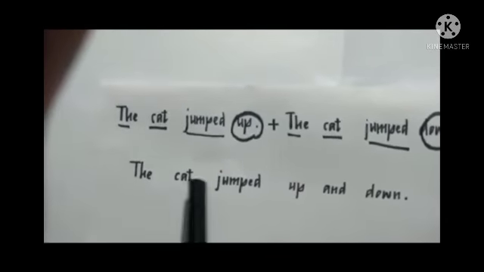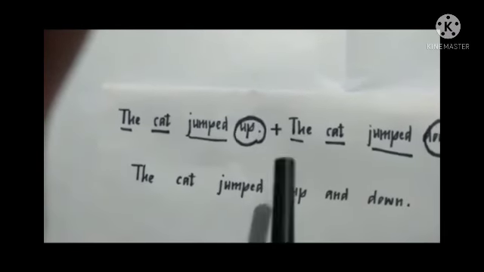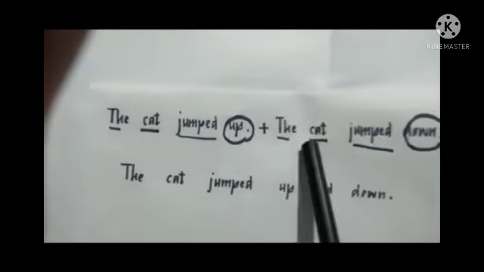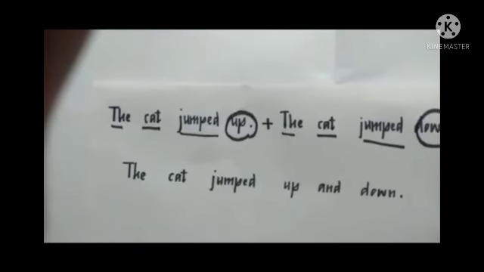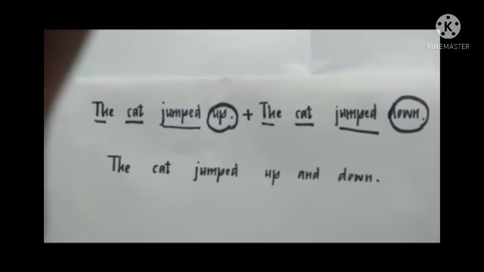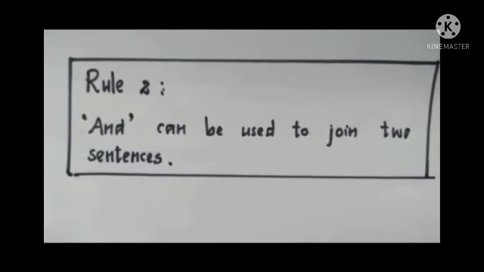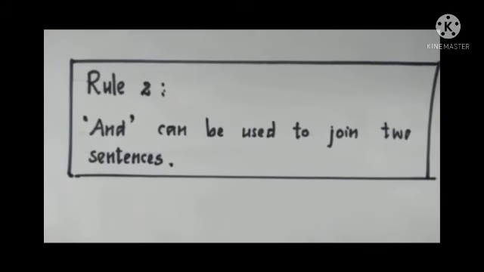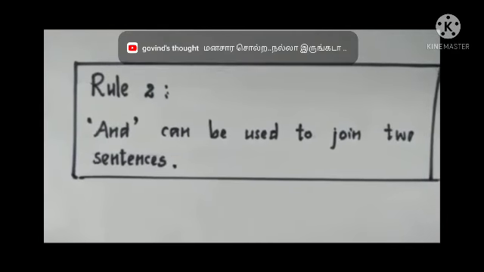This single sentence gives the same meaning as the separate two sentences. From the above sentence, we understand that and can be used to join two sentences. What is the rule number 2?